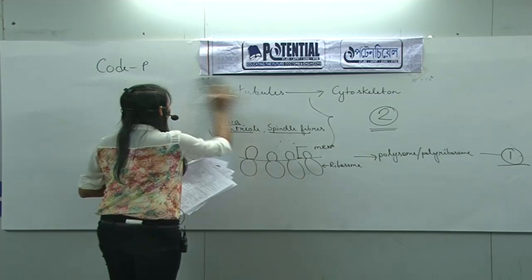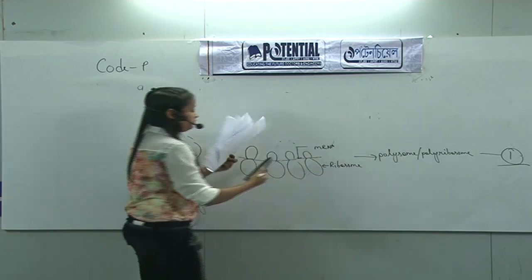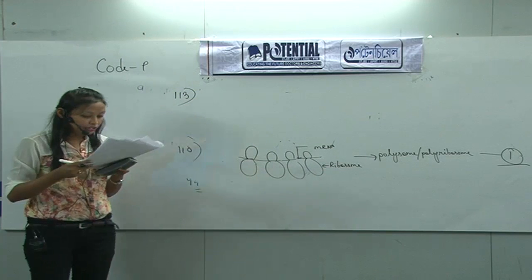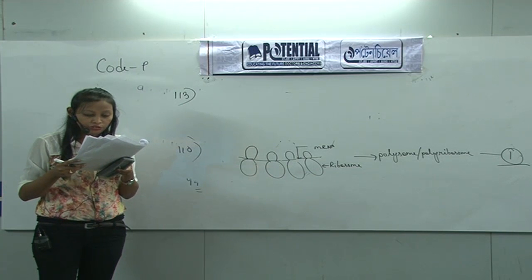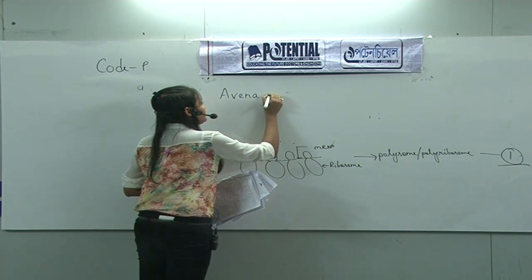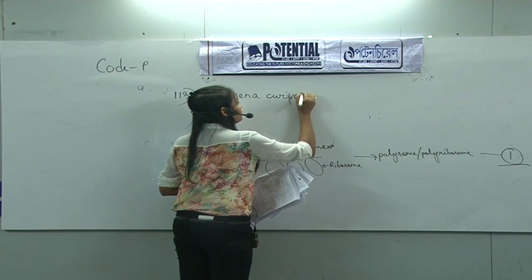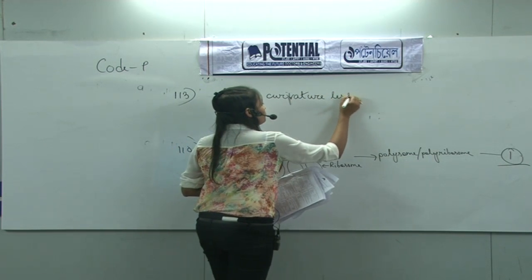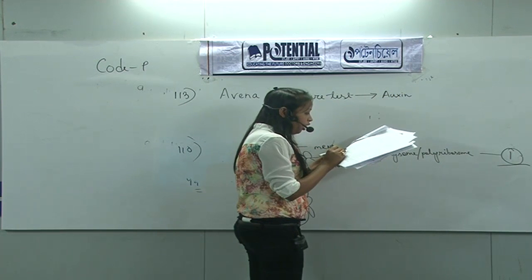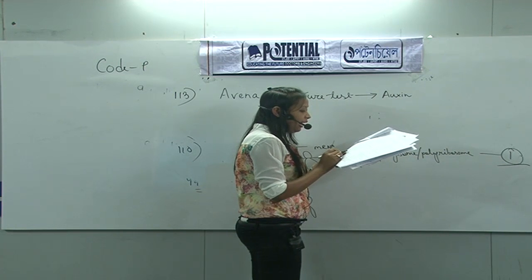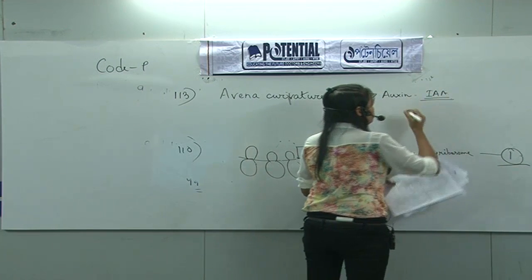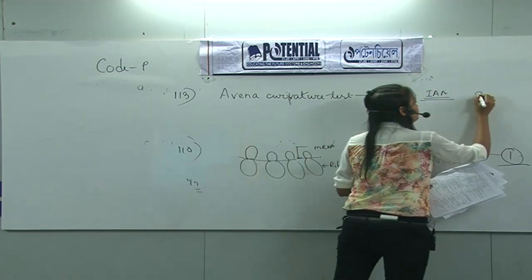Then move to question number 113. The question is: the Avena curvature is used for bioassay of. We know the Avena curvature test is used for bioassay of auxin. But auxin is not in the options. Options are ABA, GA3, IAA and ethylene. We know IAA is a type of auxin, so the correct answer will be 3.